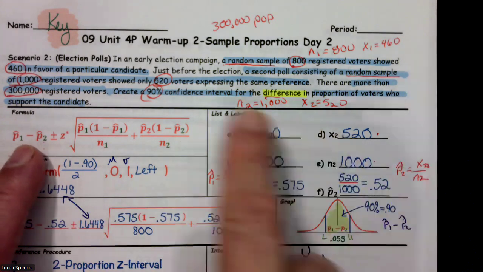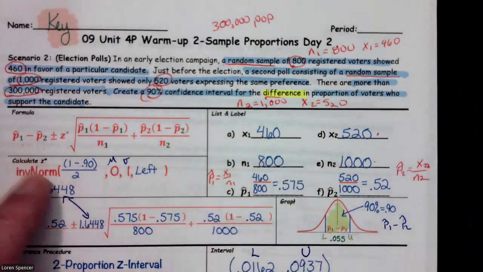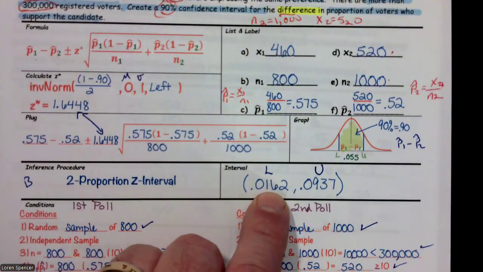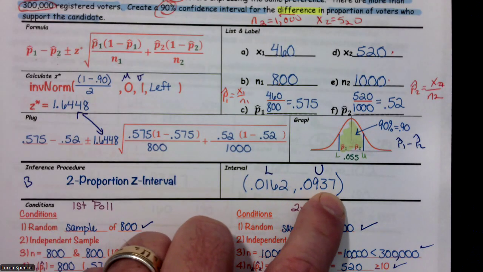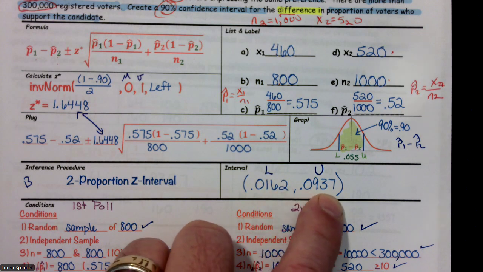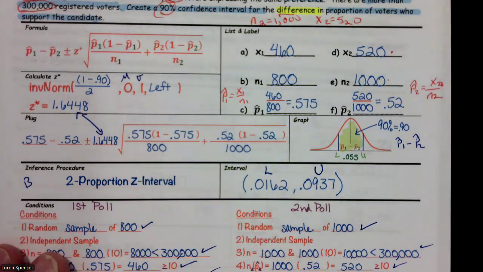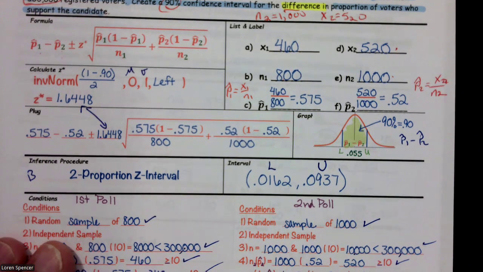Then we created a 90% confidence interval for the difference in proportions of the two polls, and this was our outcome. It appears that there was somewhere between a 1.6% drop to a 9.37% drop in the proportion of people supporting the candidate. So we need to write this up.